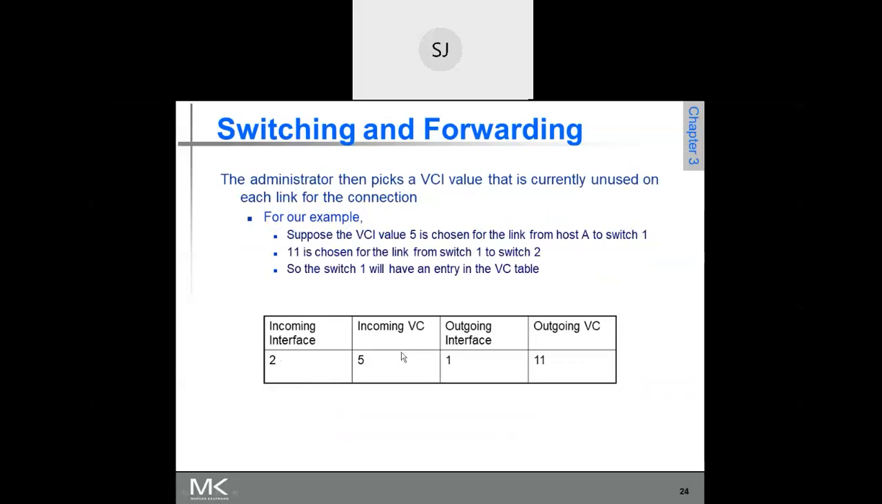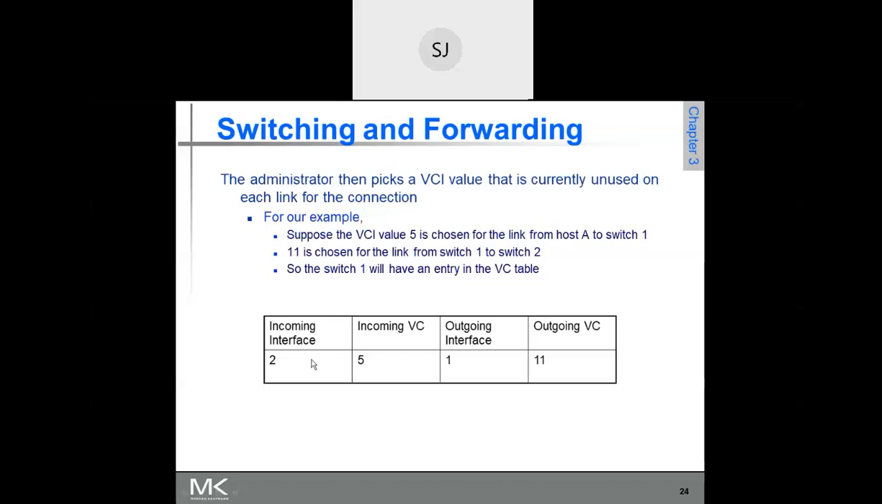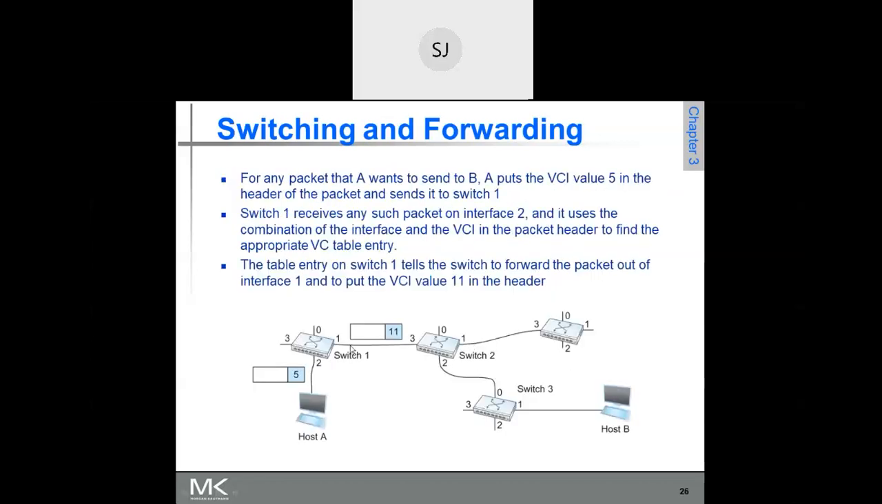So it will look into its table and decide: the packet that is coming on incoming virtual circuit number 5 and port number 2, it will forward on outgoing port number 1 and virtual circuit number 11. If you just see the same thing, it is going to forward it on port number 1 and virtual circuit number 11, right? Once it comes to this switch, again it will refer: the packet is coming on virtual circuit number 1 and input port 3.